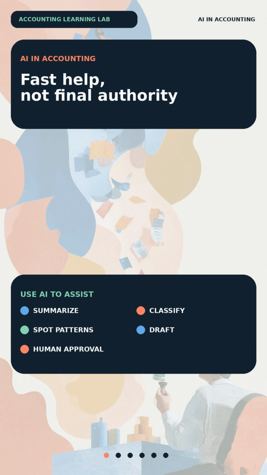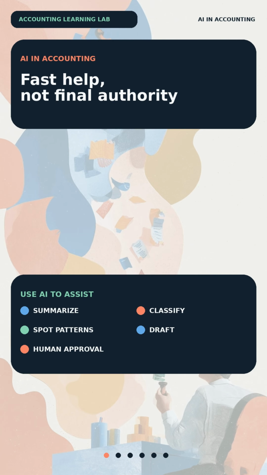Artificial intelligence can help accounting teams work faster, but speed is not the same as reliability. In accounting, AI is useful for organizing information, summarizing policies, spotting unusual patterns, drafting explanations, and turning a large set of transactions into a manageable list of questions. It can support professional judgment, but it cannot replace it.